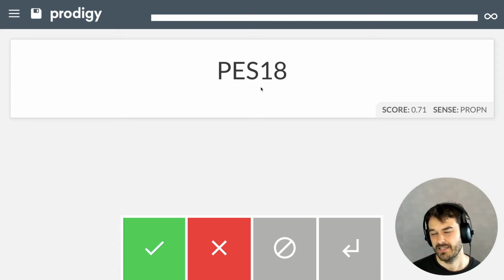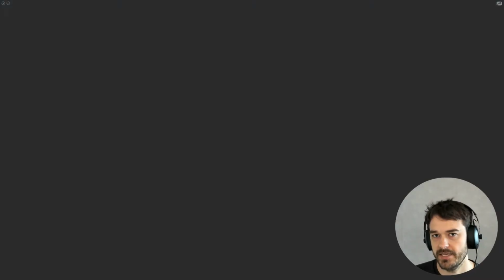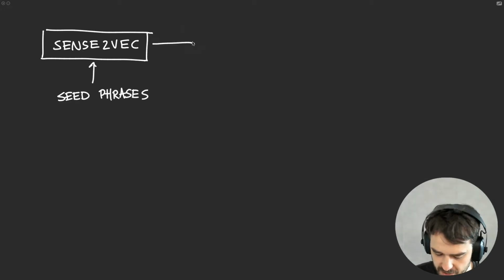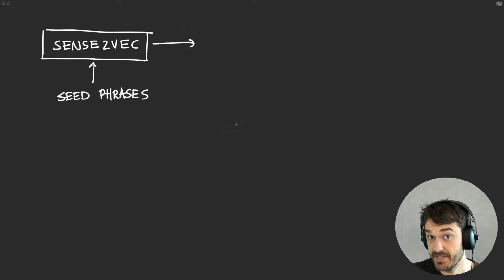So even though this approach is pretty interesting, I do want to take a step back and maybe perform a trick that's going to be just a little bit more pragmatic, because there is a slight issue that I have with this approach, even though it's doing a couple of things that I do really like. So let's take a step back and consider on a higher level what it is that we are currently doing. Currently I am using Sense2Vec, and the way that I'm using it, I am giving it some seed phrases, and then Sense2Vec can give me phrases that might be similar and that I should take into account.